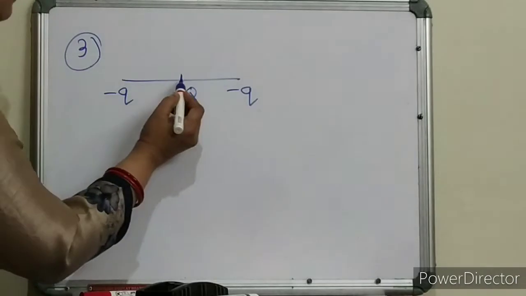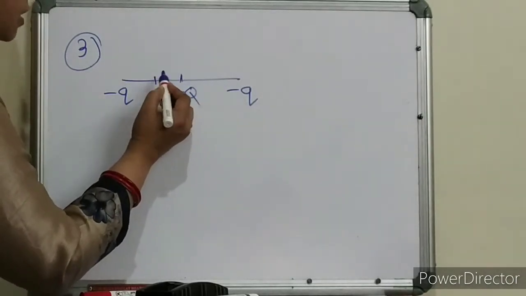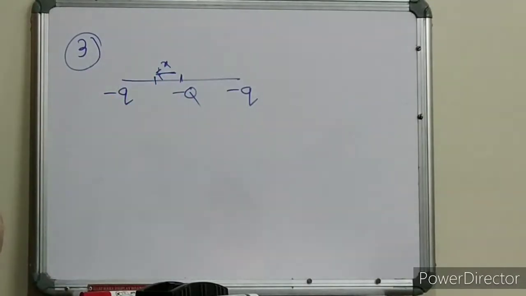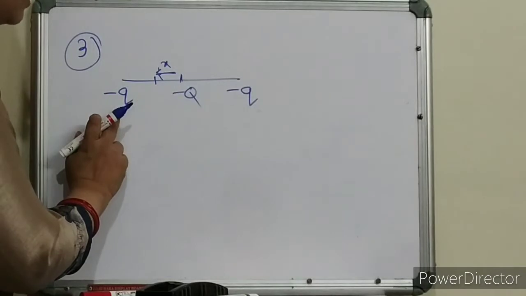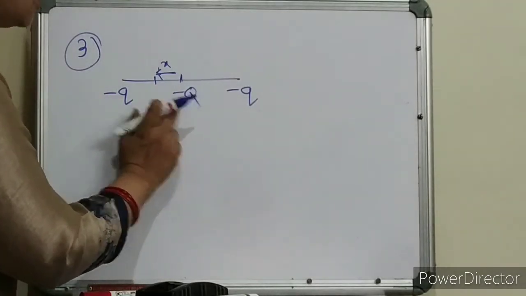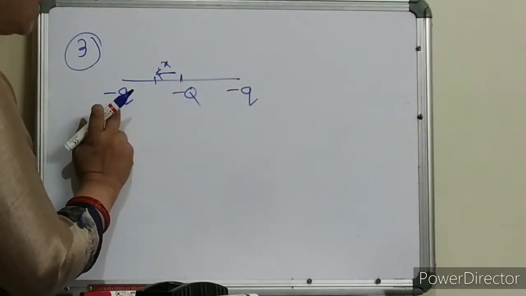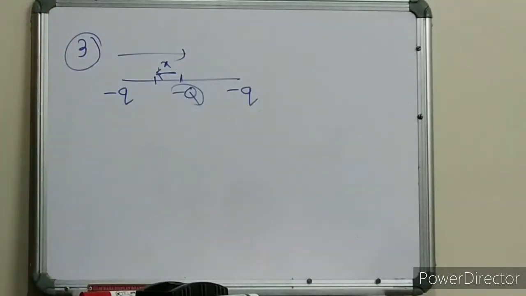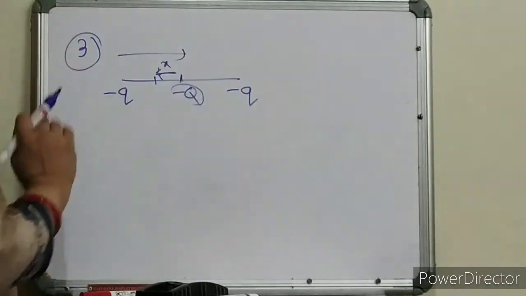I am now displacing this minus q over here, a small distance x towards this. So what will happen? Again this is a negative charge, this is a negative charge. So this charge will now push back this minus q in this direction. Okay. So again it is going towards the mean position.